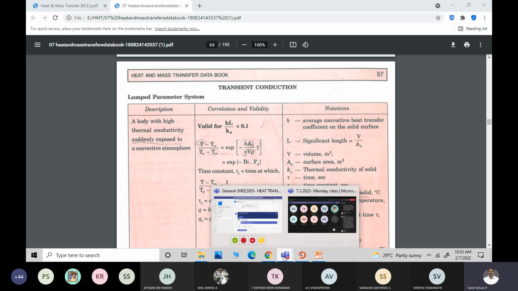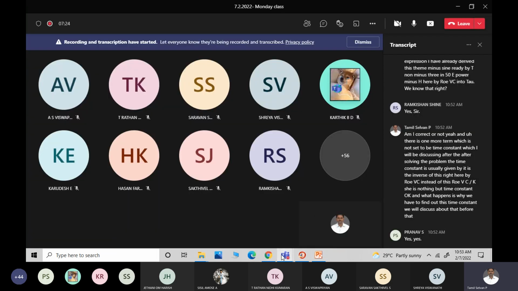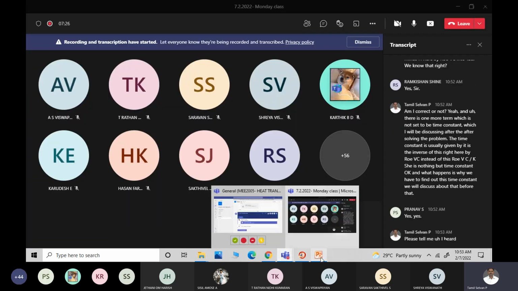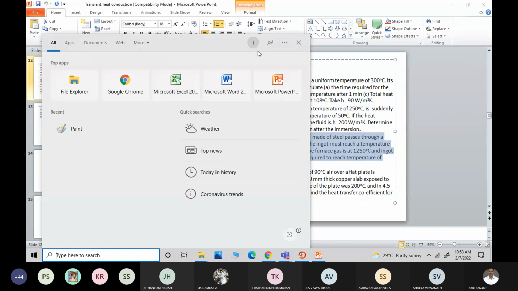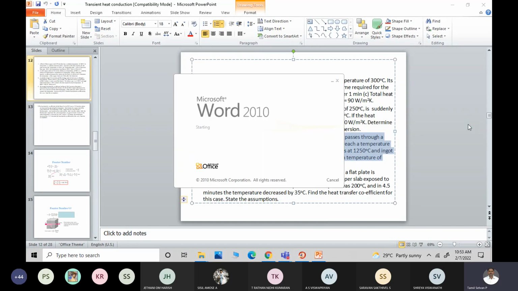Before that, please tell me. I heard one of the students has solved this problem. How he solved it? Can you explain how you solved it? Who's the guy? Please tell your name. Ram Kishan. Yes, Kishan. Go ahead.